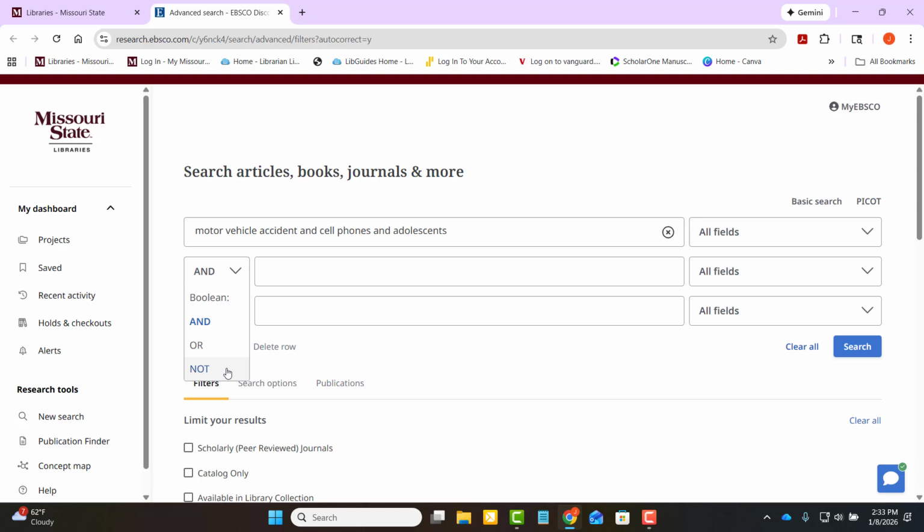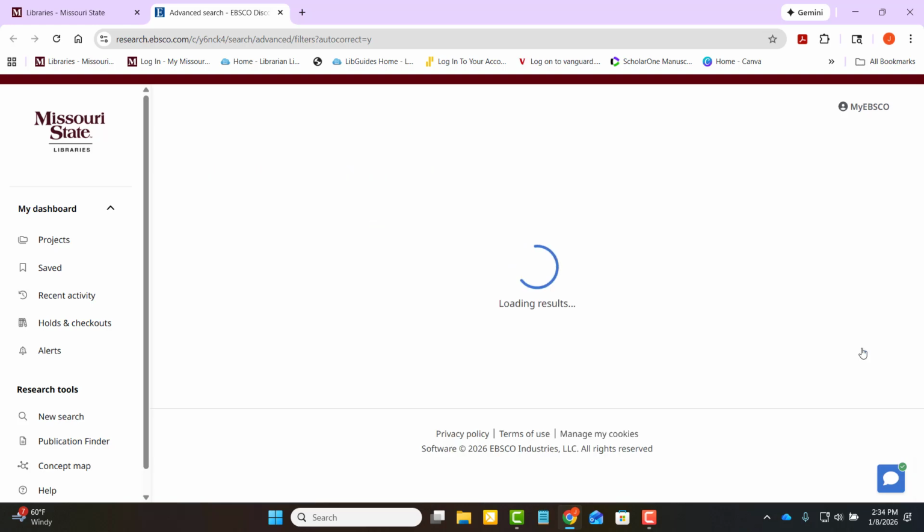Not would be if you want to exclude certain populations or terminologies. So if we wanted to do motor vehicle accident and cell phones and adolescents, not adults. So there are lots of ways that you can play with this and break it up. There's definitely some trial and error. It is not an exact science. So I recommend that you start with this type of searching, you play around with it, and just see what you find. So I'm going to click search.